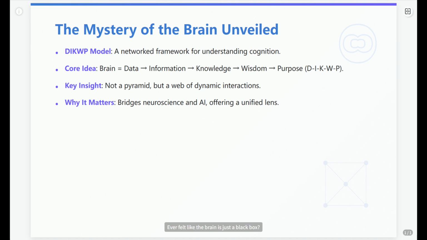Ever felt like the brain is just a black box? We're cracking it open. Forget the old pyramid, we've got a new model, DIKWP. Think of it as the brain's 5-element system, but not stacked, tangled up in a dynamic web. Data, info, knowledge, wisdom, and purpose. It's not just about getting smarter, it's about why you do what you do. Buckle up. This is going to be a quick ride through the neural maze.